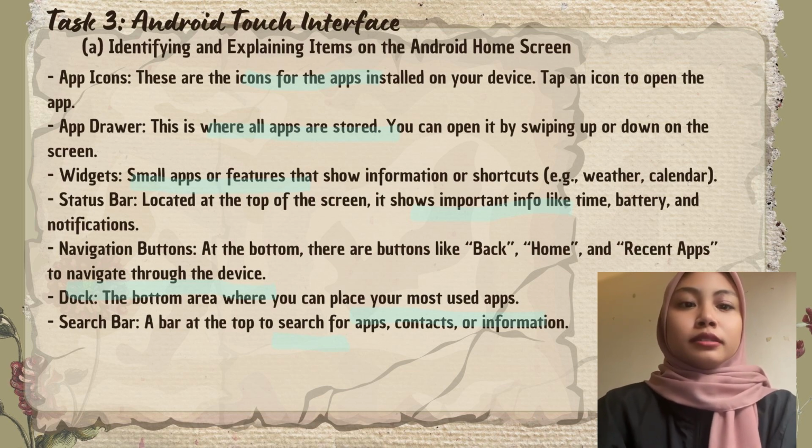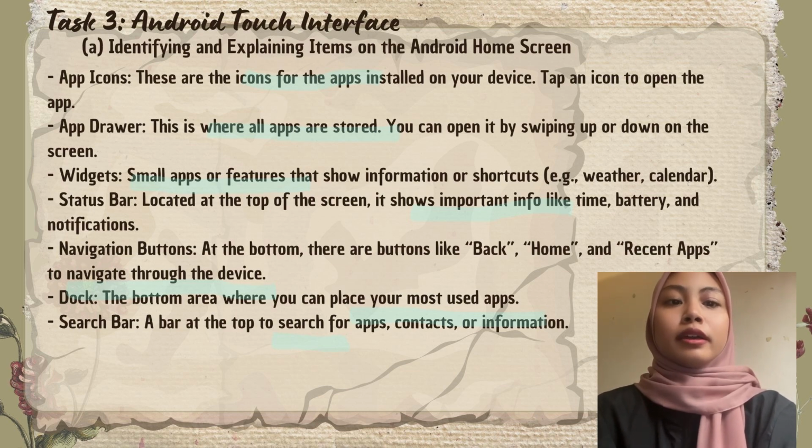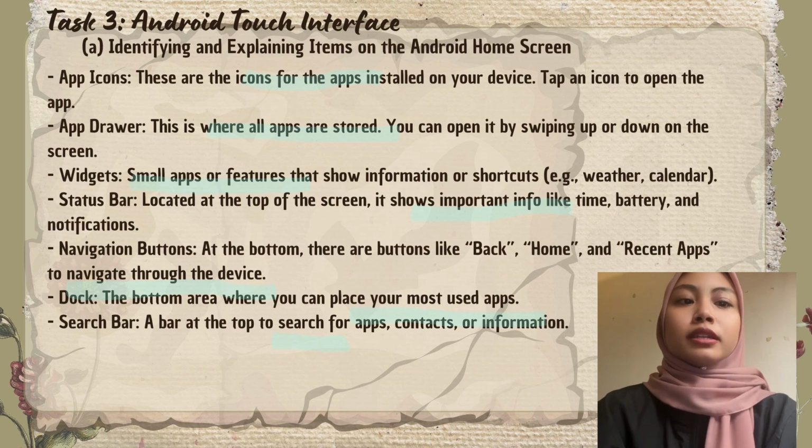Third, widgets. Small apps or features that show information or shortcuts, like weather or calendar. After that, the status bar, located at the top of the screen. It shows important info like time, battery and notifications.